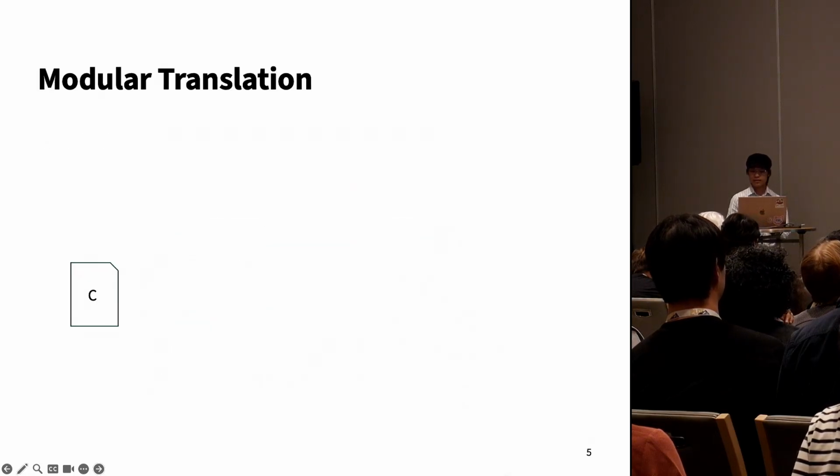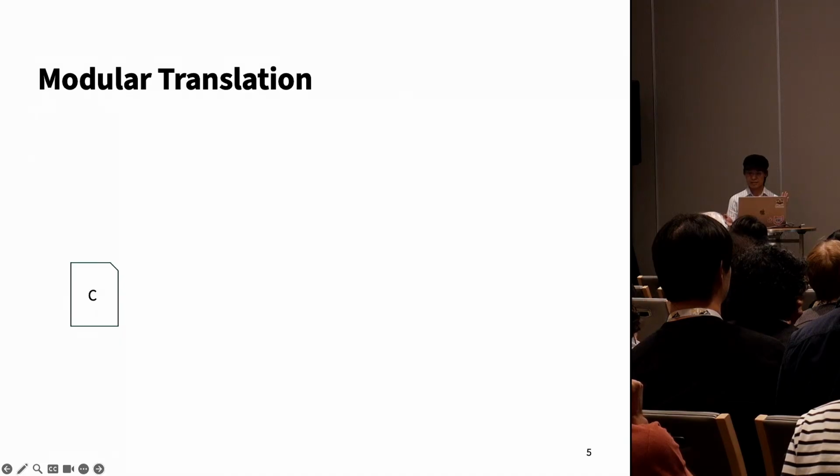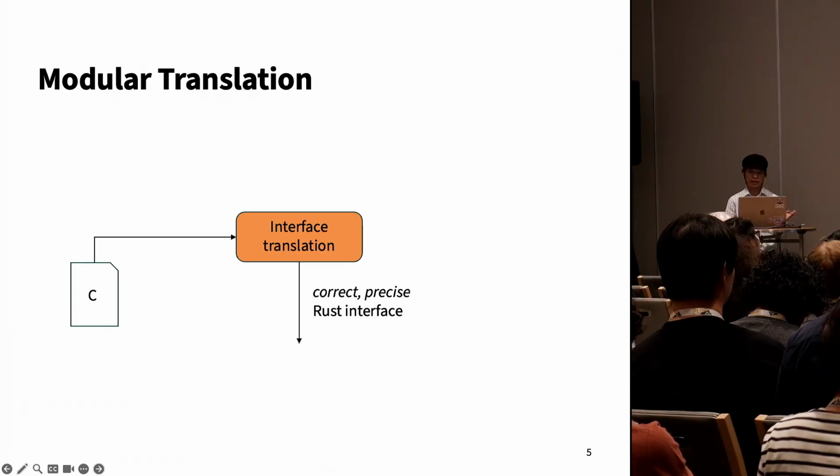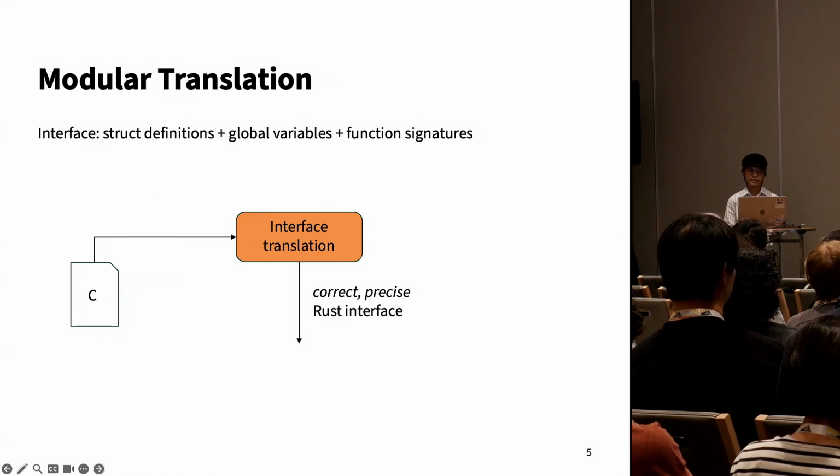Now, to address the difficulty of satisfying Rust's ownership and borrowing rules, we envision the following translation method, which is also the envisioned use case of Refinator. First, take as input a C program, and then determine a correct and precise safe Rust interface. For our purposes, an interface consists of struct definitions, global variables, and function signatures.